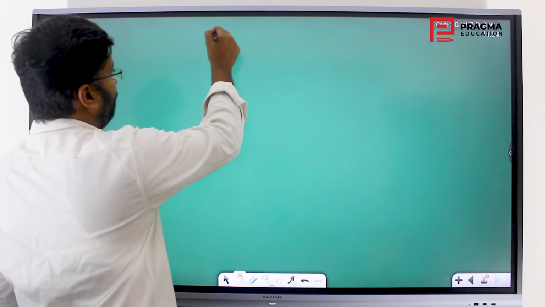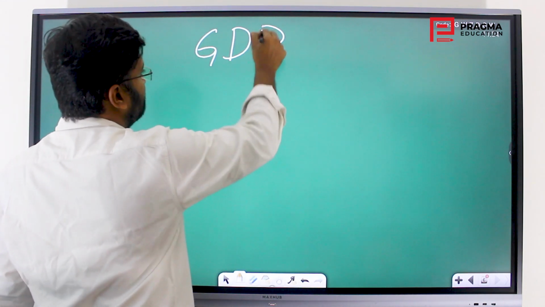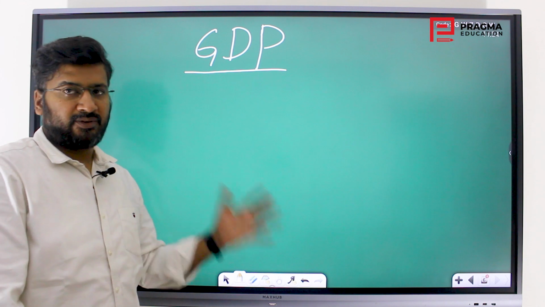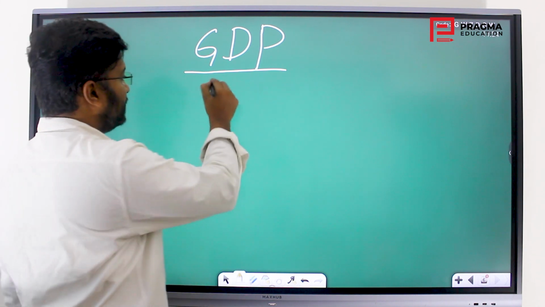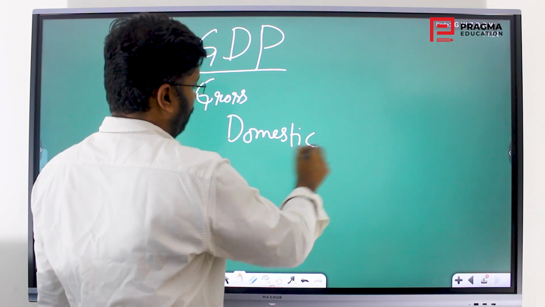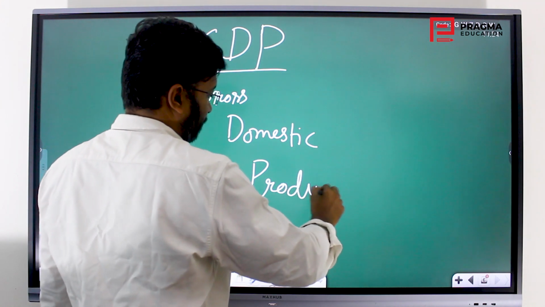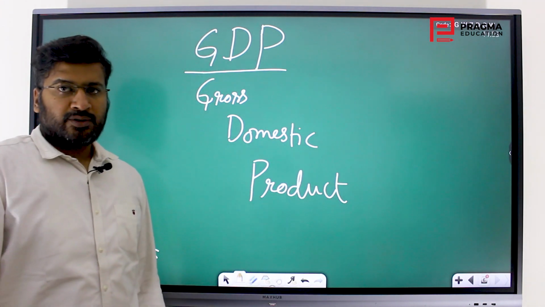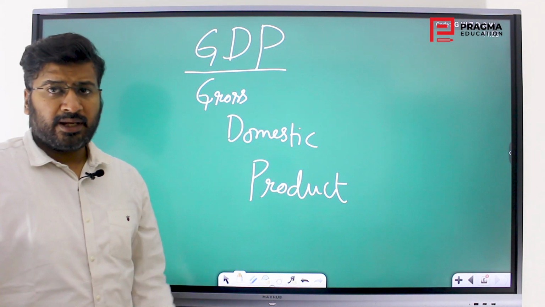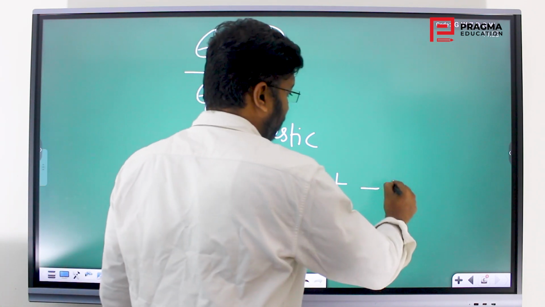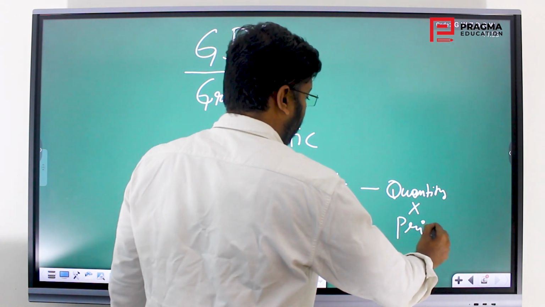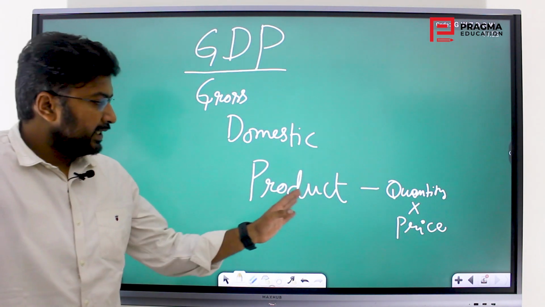So what is the most common economic aggregate that we come across in various resources, be it standard textbooks, any material, news, everywhere? It is GDP. So what is GDP? Gross Domestic Product. So what is gross domestic product? It is basically a product. So what does it mean? It is a product of two things. What is it? Quantity into price.